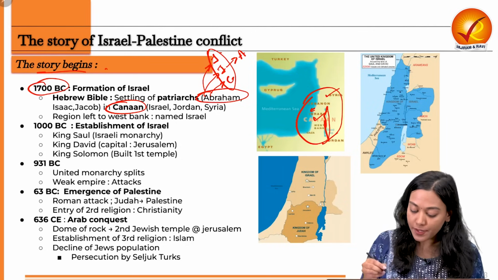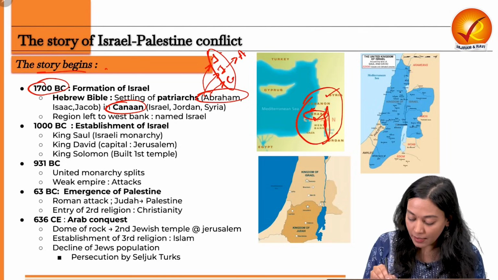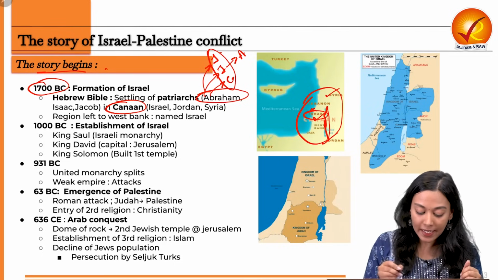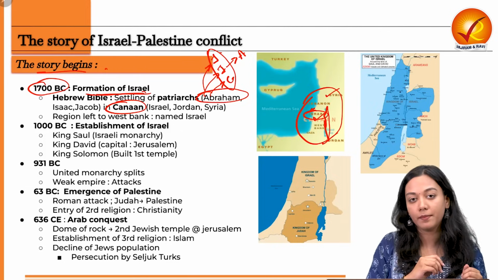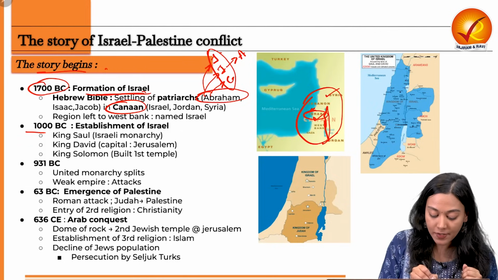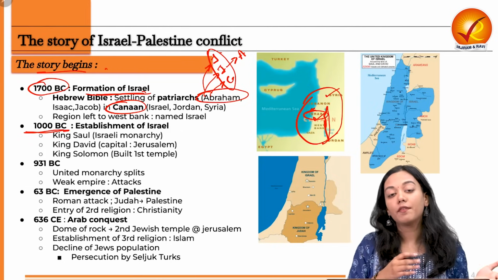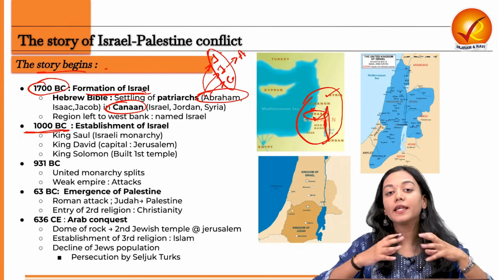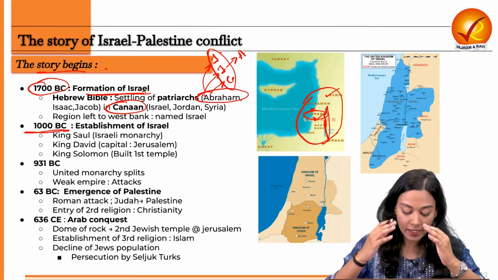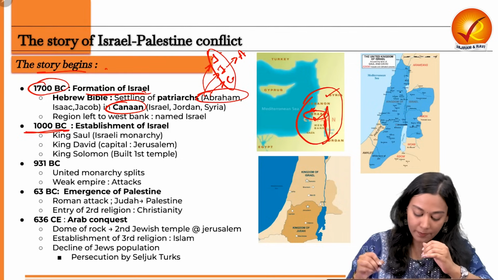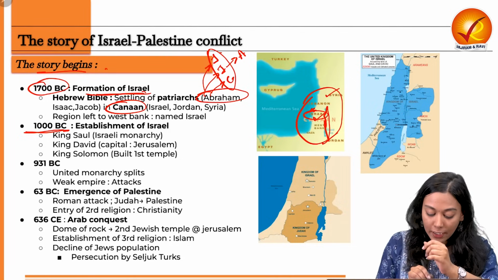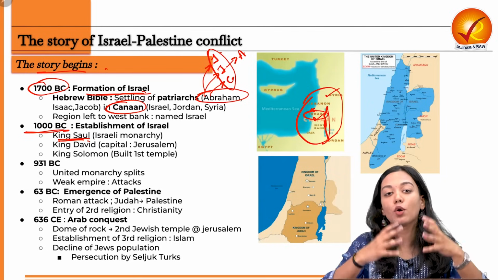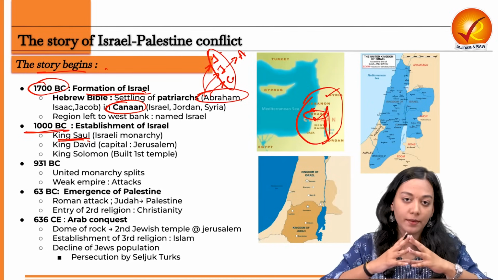Now, it was seen that the region of Israel was occupied predominantly by the Jews, and hence starts the formation of Israel. Eventually, after some 1,000 years, during 1000 BC, monarchy started establishing itself in the region of Israel. The first king was King Saul, who initiated the establishment of a consolidated, united kingdom of Israel.